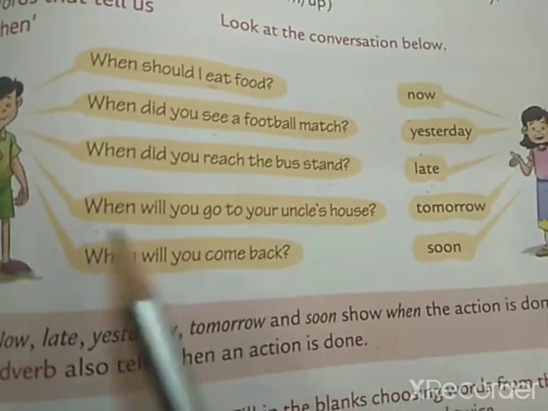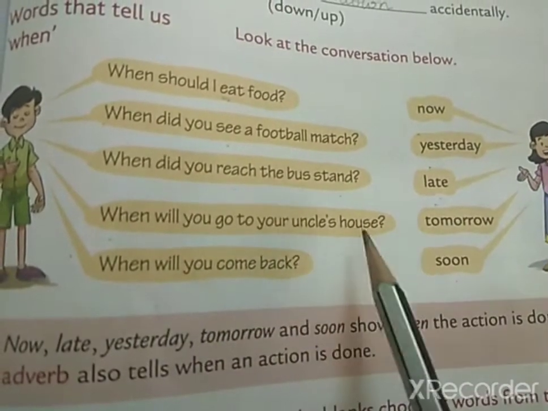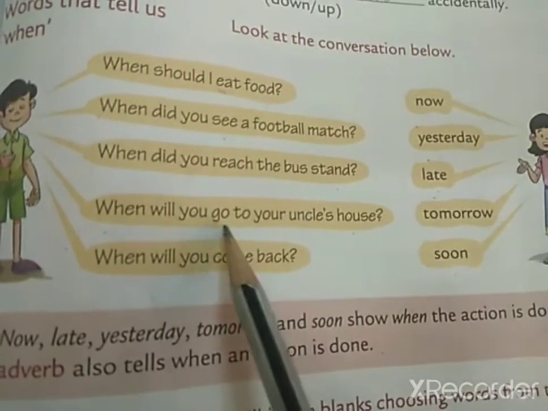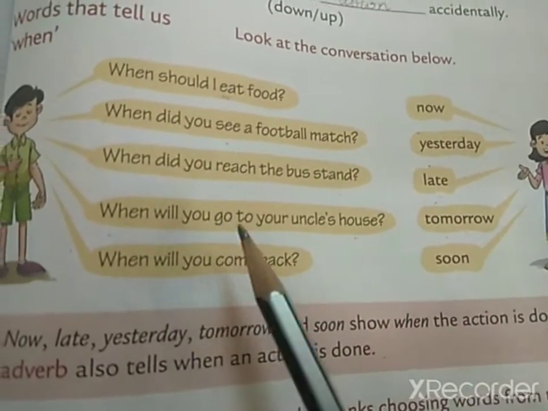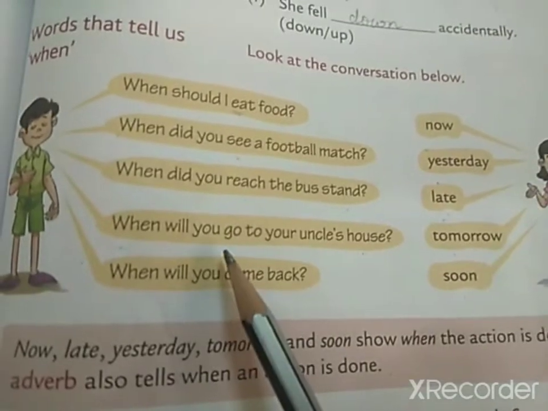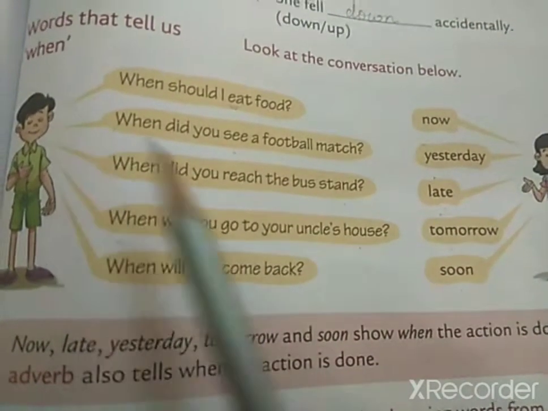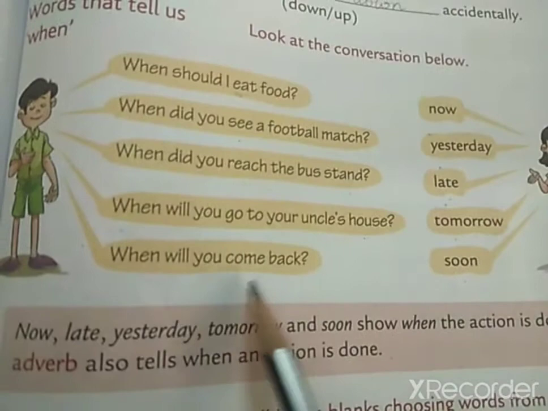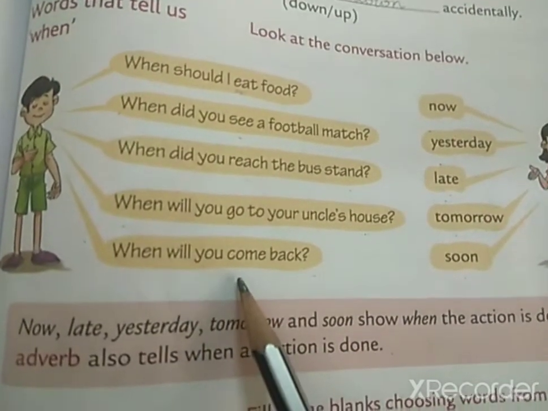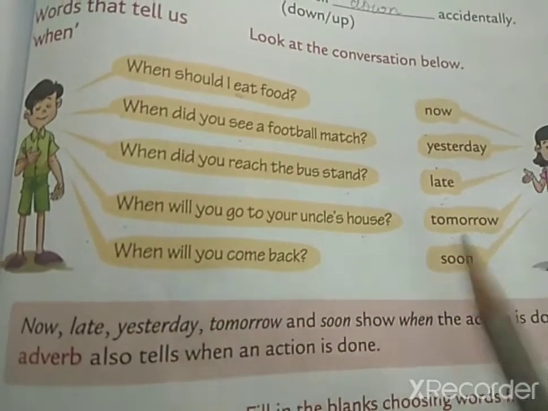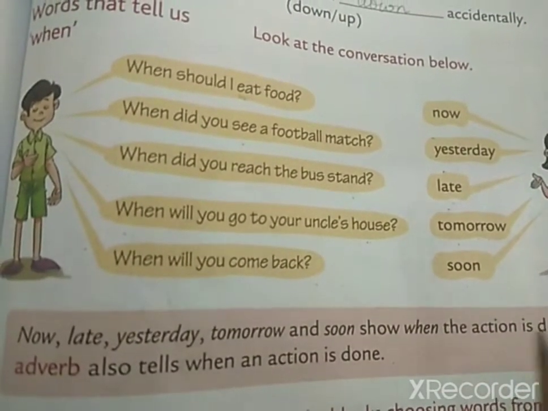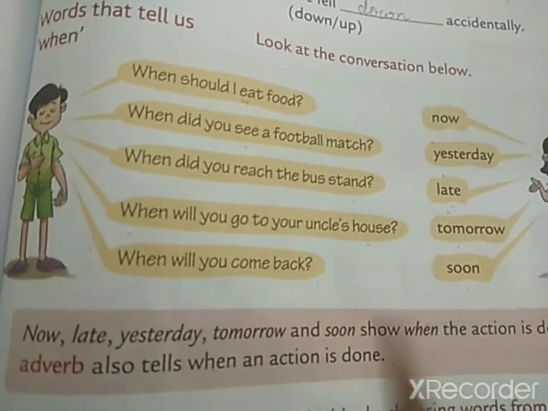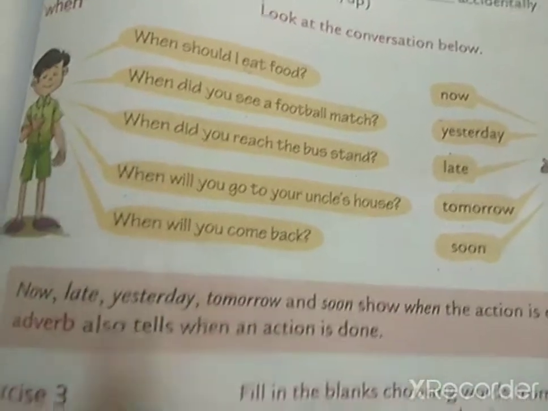When will you go to your uncle's house? Tomorrow. Okay, go. When will you go? So for go, it will be tomorrow. It is showing more about the action verb, that is go. So tomorrow is an adverb. When will you come back? So come is a verb. Yes. So, soon. Again it is showing more about the verb, when the action is going to be performed. So soon is again an adverb.